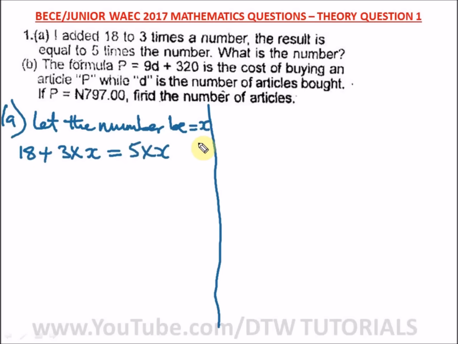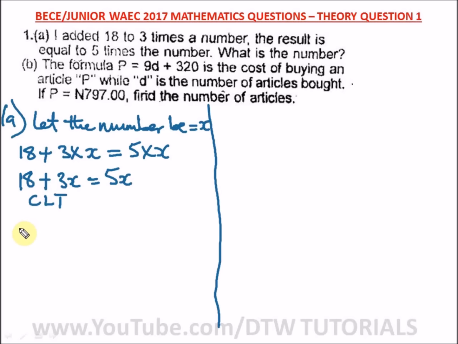So let us simplify this statement. We have 18 plus 3 times x, that is 3x, equal to 5x. We have to look for x. In looking for x, what do we do? Let's collect like terms.